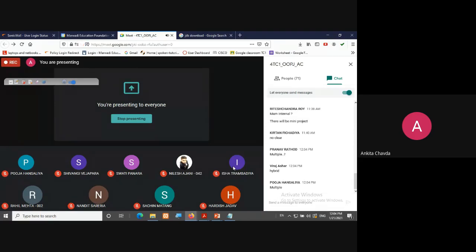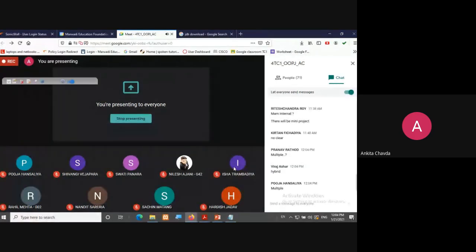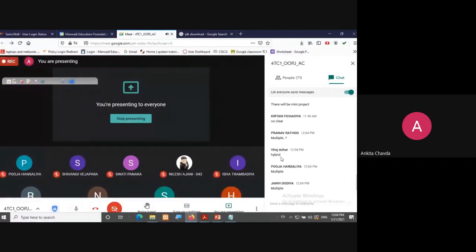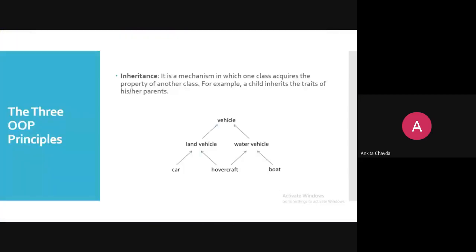Multiple. Okay. Yes. Fine. So it is multiple because you are having more than one parent, right? And only one child. So it is multiple. Whereas hybrid is also correct because we are having vehicle also over here. So vehicle, land, and hovercraft.